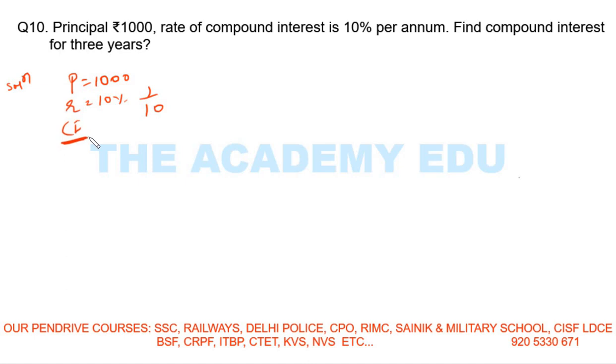So we will start the 3-year questions in the next video. Here we dealt with 2-year questions. In your syllabus there are 2-year and 3-year questions. It rarely comes for 4-year. If the question comes for 4-year, 5-year, 10-year, it is simple interest. In compound interest you will find only 2-year and 3-year. So we already made the graph and everything for 2-year. Now we will make it for 3-year, and we will do some questions for 4-year also.